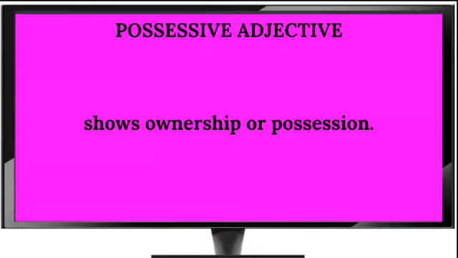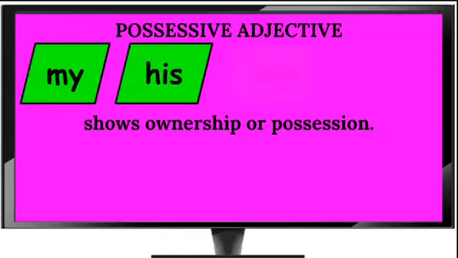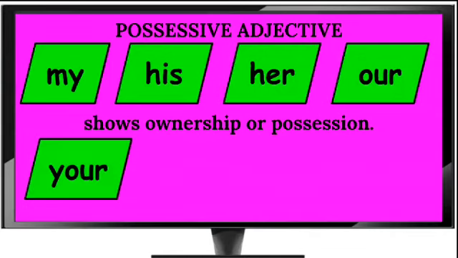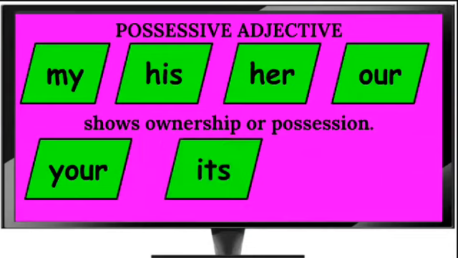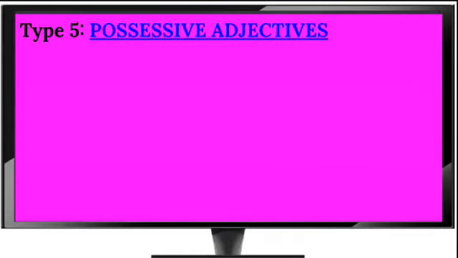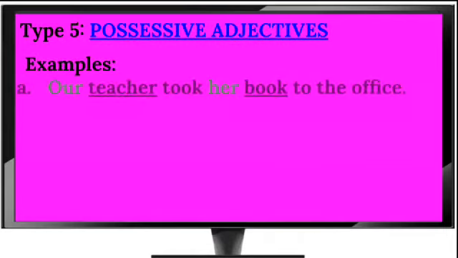A possessive adjective shows ownership or possession. Examples of possessive adjectives: my, his, her, our, your, its, and their. Now, possessive adjective being our fifth type, let's look at some example sentences.